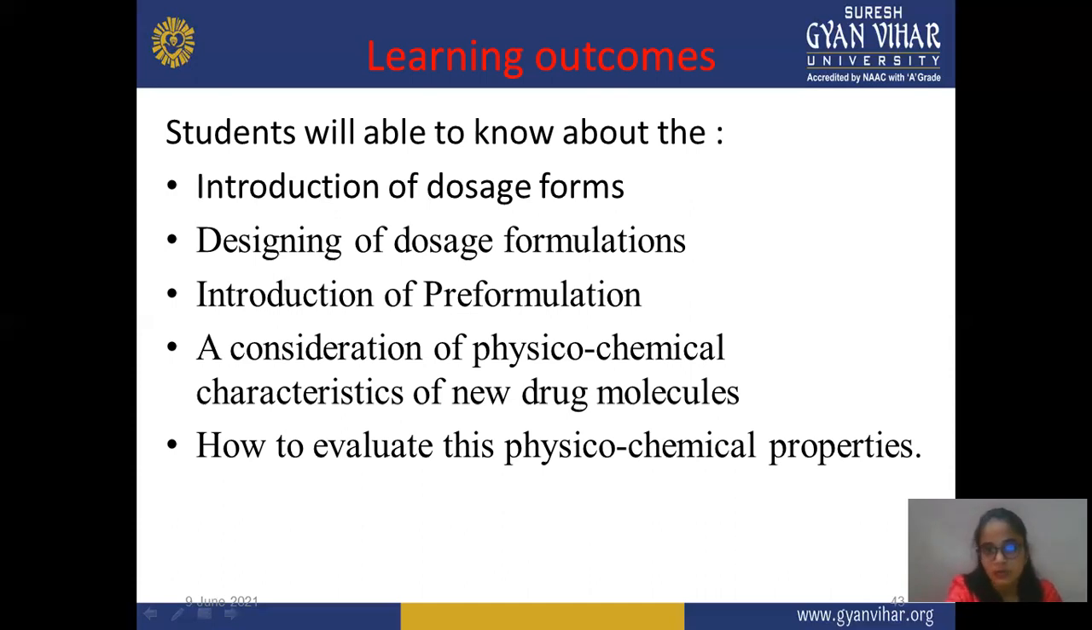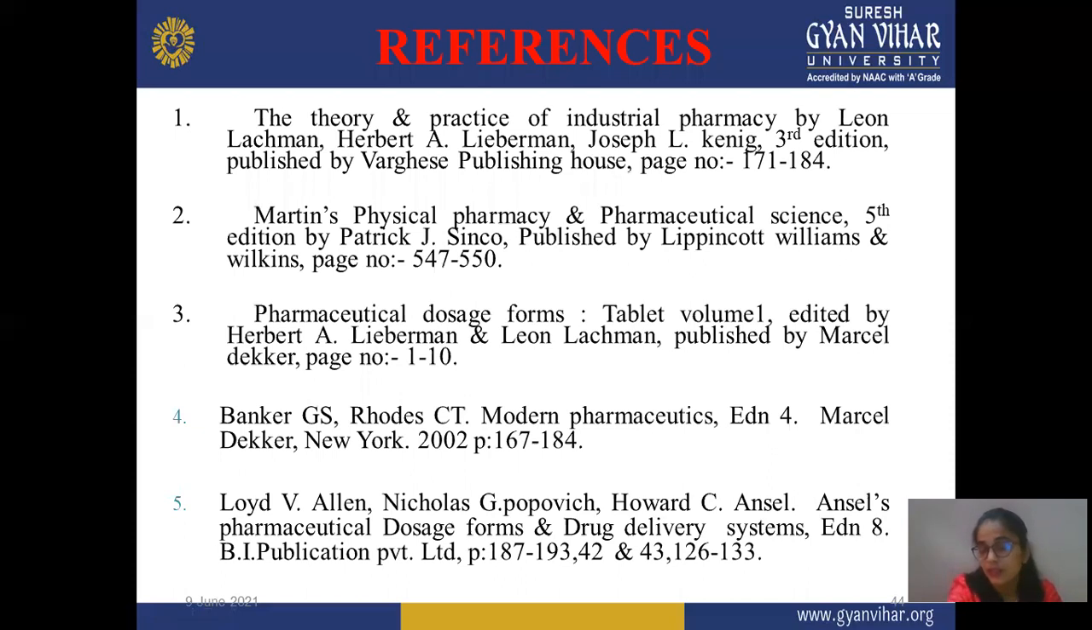So after this, these are the references. There are a large number of books available for pre-formulation, but these are the major or good books that are referred. First is The Theory and Practice of Industrial Pharmacy by Leon Lachman, Herbert Lieberman, Joseph Kanig, third edition, published by Varghese Publishing House, page number 171 to 184. Second book is Martin's Physical Pharmacy and Pharmaceutical Sciences, fifth edition by Patrick J. Sinko, published by Lippincott Williams and Wilkins.